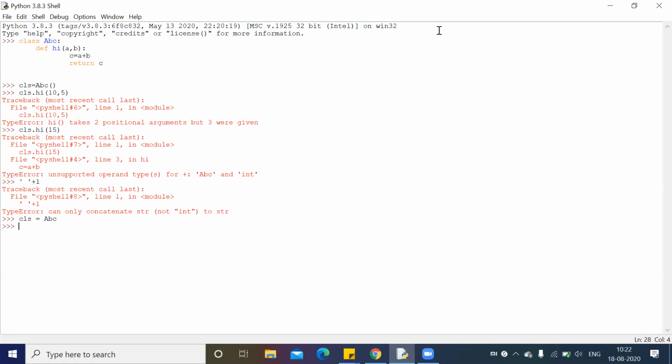CLS, when I say CLS dot high, see, I'm doing the same stuff it did. Note what happened. Now it will raise an error. I said it will raise an error. It will say it takes 2 positional arguments, but 1 was given. Got it?